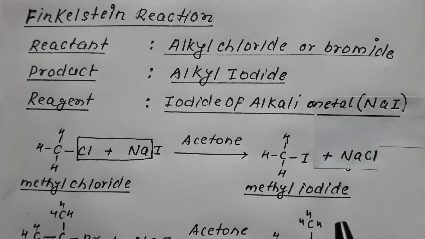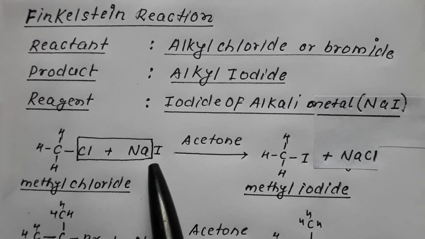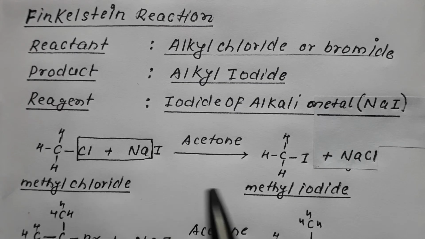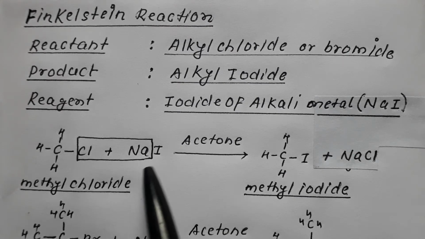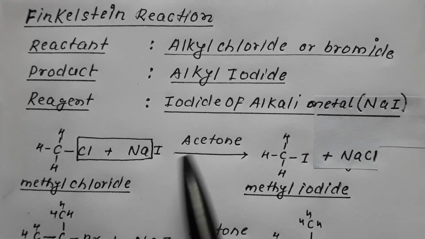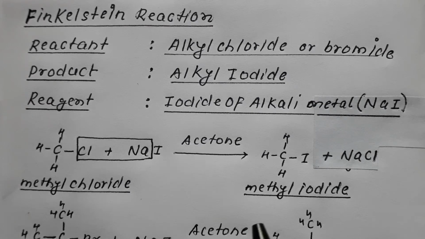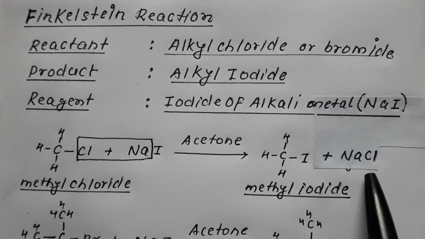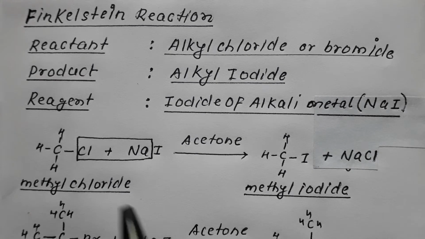Now very important to note why this reaction is possible. This sodium iodide is soluble in acetone, whereas sodium chloride and sodium bromide are insoluble in acetone. Therefore this exchange of chloro and bromo by iodo is possible. So we have taken methyl chloride, converted into methyl iodide by reaction with sodium iodide in presence of acetone.